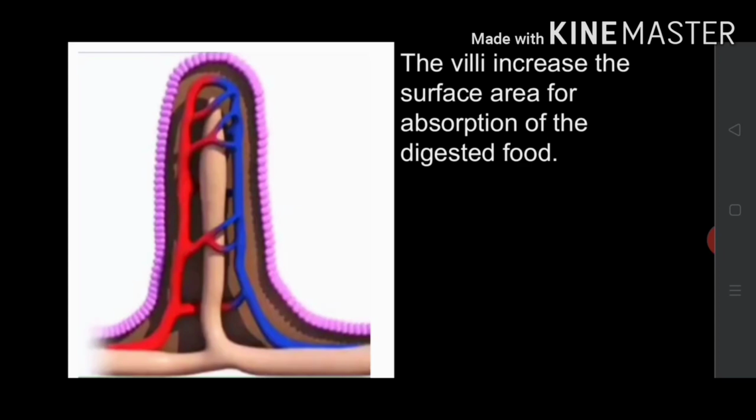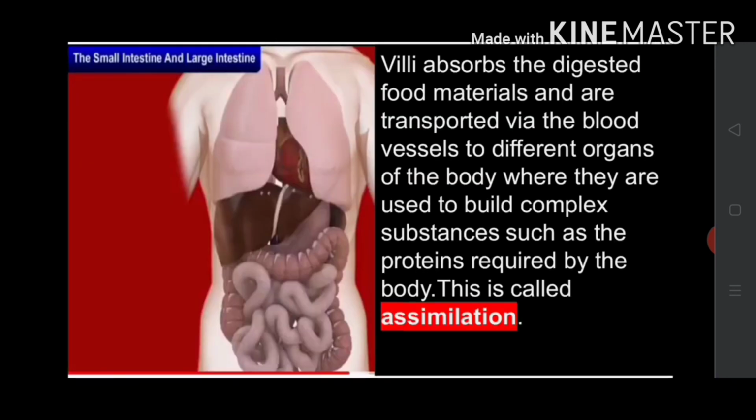Each villus has a network of thin and small blood vessels close to its surface. Villi absorb the digested food materials, which are transported via the blood vessels to different organs of the body where they are used to build complex substances such as the proteins required by the body.